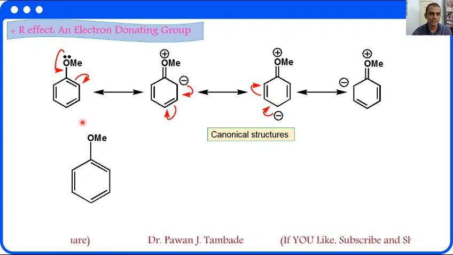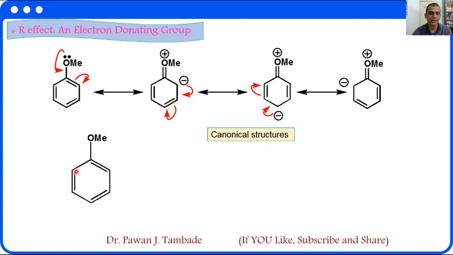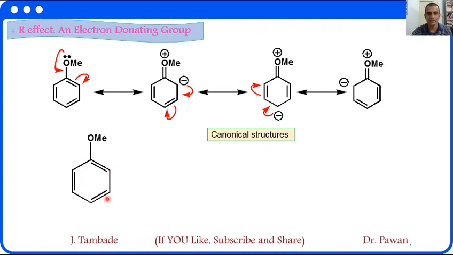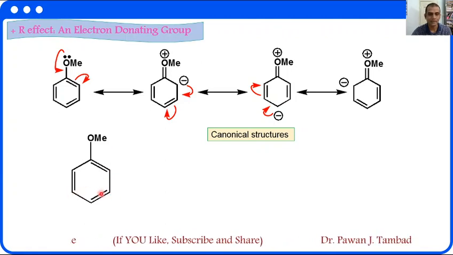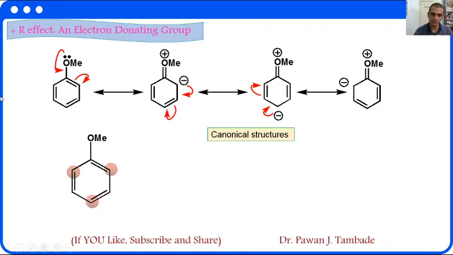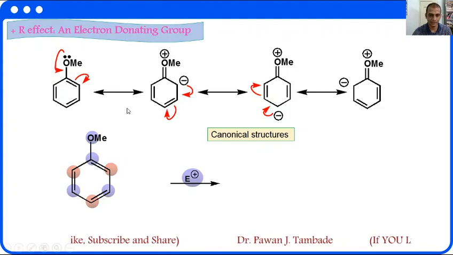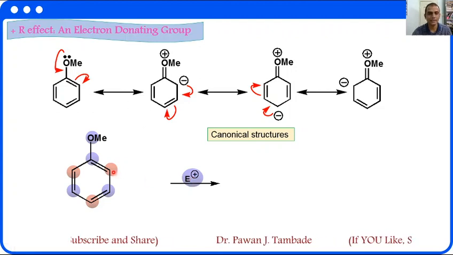So in case of this anisole molecule, these ortho, para and ortho positions are comparatively electron rich because of delocalization of electron, because of presence of electron on this carbon atom. However, this carbon, that is meta carbon, are relatively electron deficient. So when such a molecule comes in contact with electrophile, then this electrophile is attracted at ortho and para position.